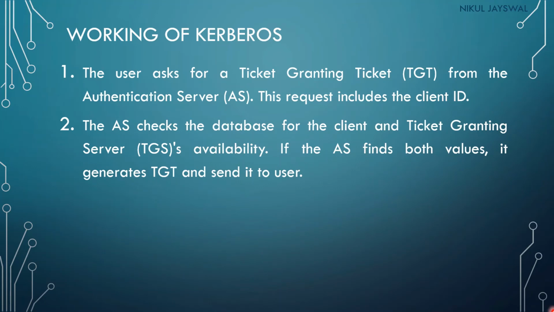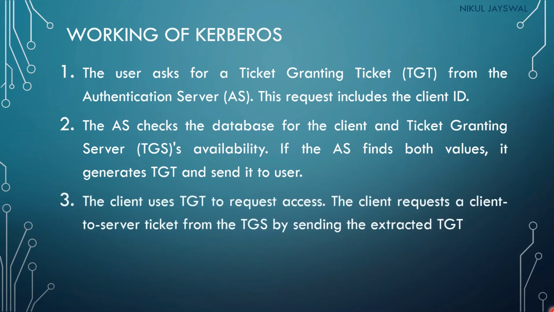Whenever the client requests the ticket granting ticket from the authentication server, the authentication server will check the database whether the client is authorized to use the service or not, and after that it will also check whether the ticket granting server is available or not. If both values are available, then the ticket granting ticket will be generated, and that TGT will be sent to the particular client. Now the client uses the TGT to request the access.